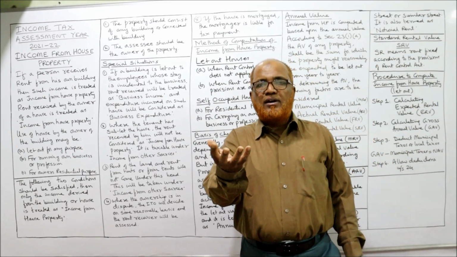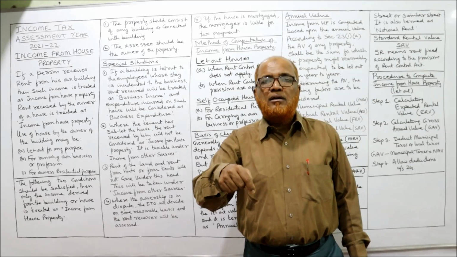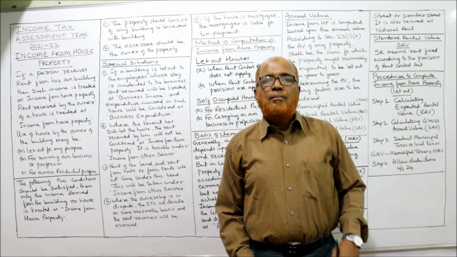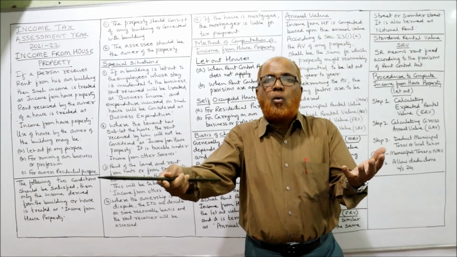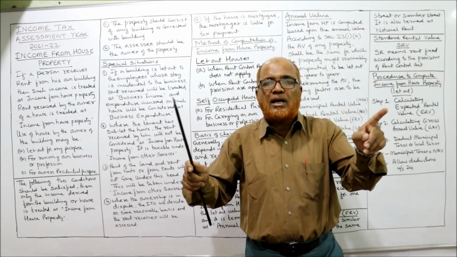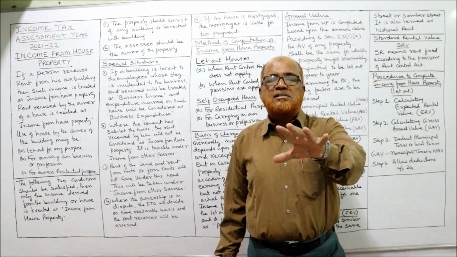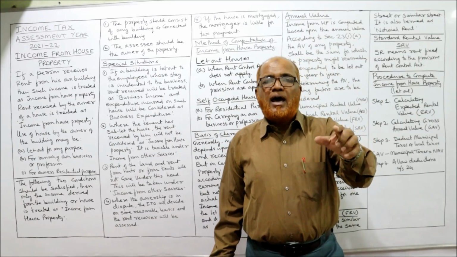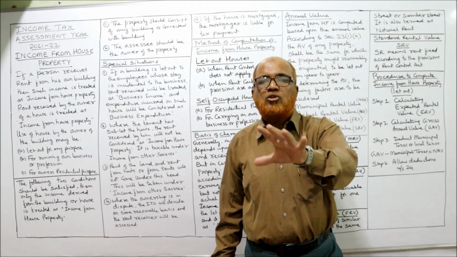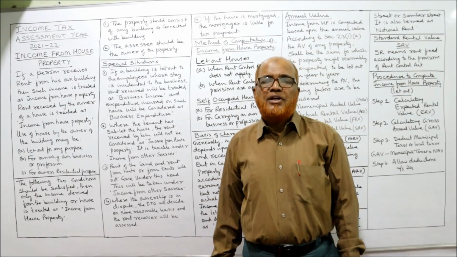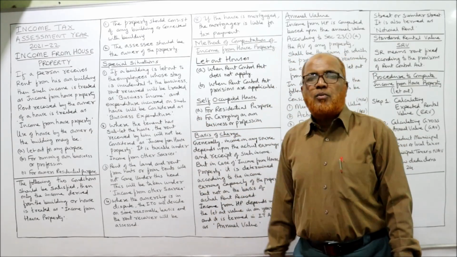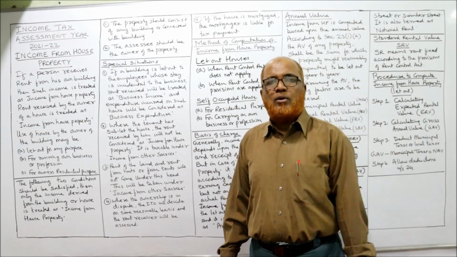So rent received from this staff quarter is not treated as income from house property. It will be treated as income from business, because to run the business smoothly, the quarters are made and given on rent. Rent is received but not taxable under income from house property. It will be taxable under income from business. And any expenditure incurred on those houses will be treated as business expenditure. It will not be an expenditure of house property. It is business expenditure. First point. Remember this point because we are going to come across it in the problem also.